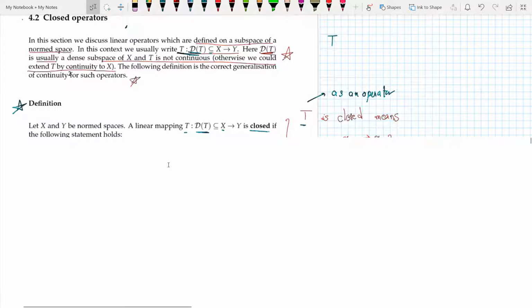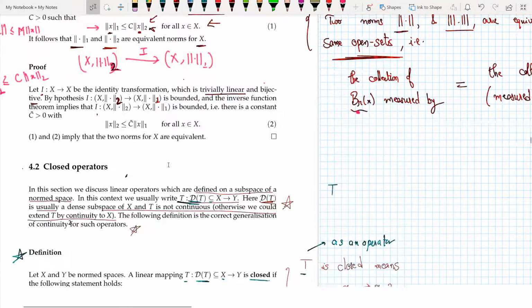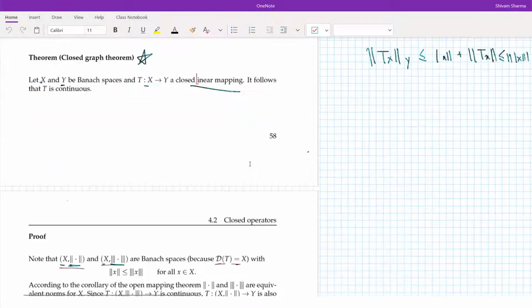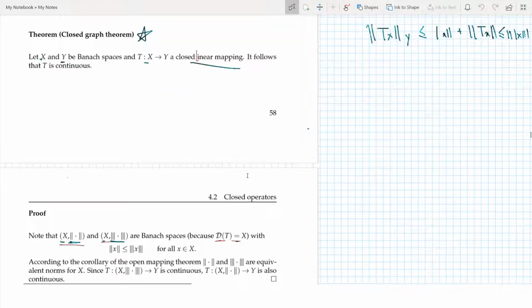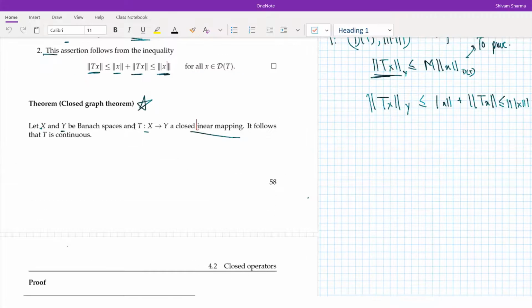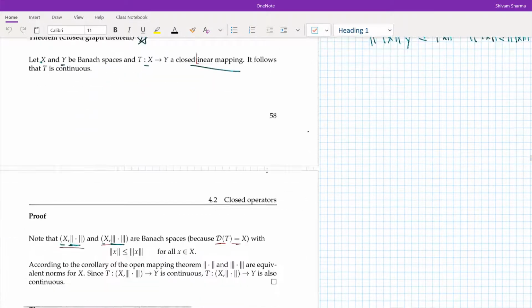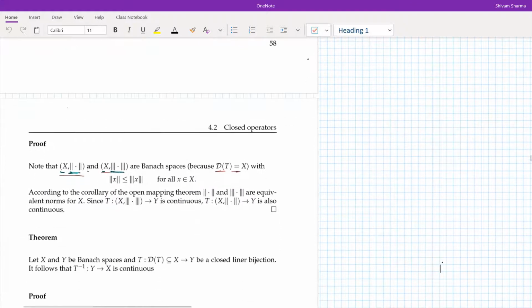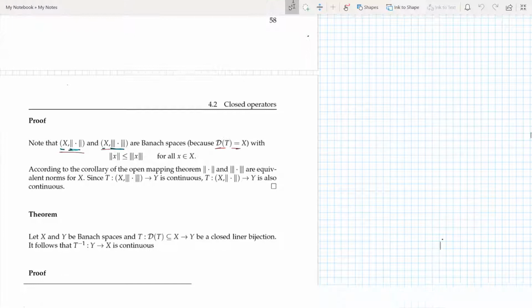Now let's look at the closed graph theorem. I have two Banach spaces X and Y, and I say that T from X to Y is a closed linear mapping. Now it follows that T is continuous. So what happened is, X equipped with the two norm and X equipped with the triple norm are Banach spaces, and I know that in Banach spaces all norms are equivalent. So according to the corollary of the open mapping theorem, these are equivalent norms on X.